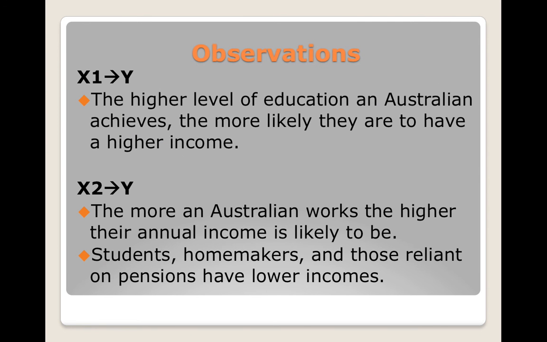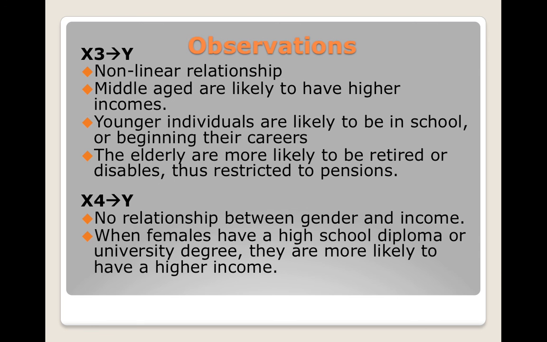Furthermore, from my regression, we can also conclude that the higher level of education an Australian achieves, the more likely they are to have a higher income. Also, the more time an Australian puts towards the workforce, the more likely they are to have a higher income. Consequently, students, homemakers, and those relying on pensions have lower incomes. Moreover, because age is a non-linear pattern, the middle-aged are likely to have higher incomes, while younger individuals and the elderly are more likely to have lower incomes.